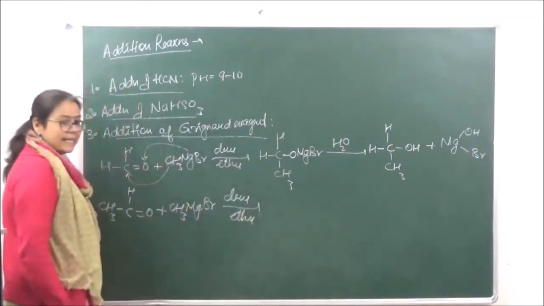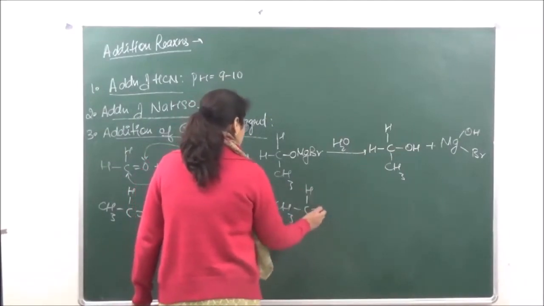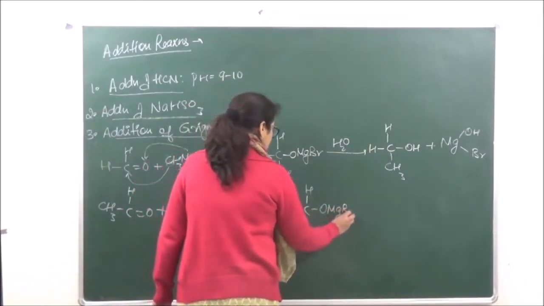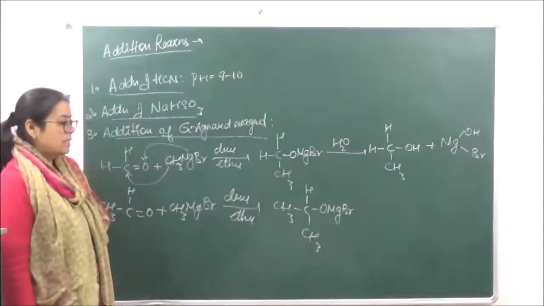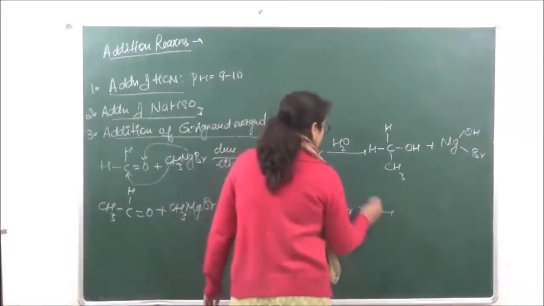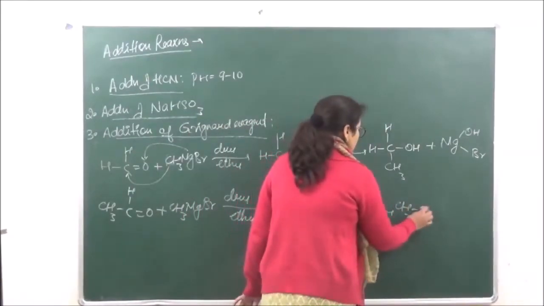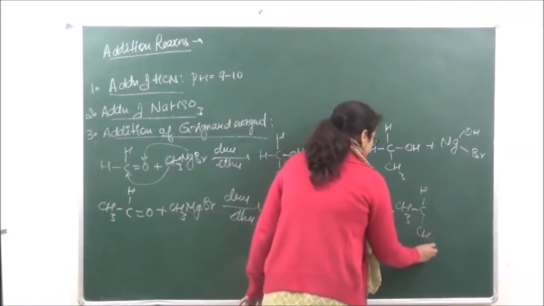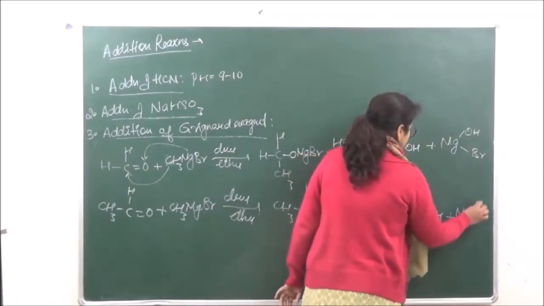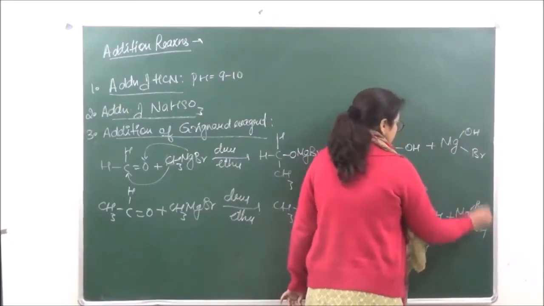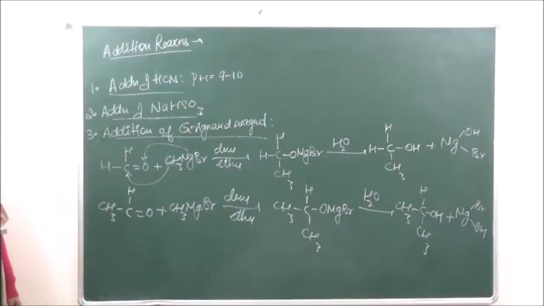In presence of dry ether, this is going to give us CH3, okay? And then after that hydrolysis, we are going to get over here a secondary alcohol, right? And ketones, you know that is going to give us tertiary alcohols.